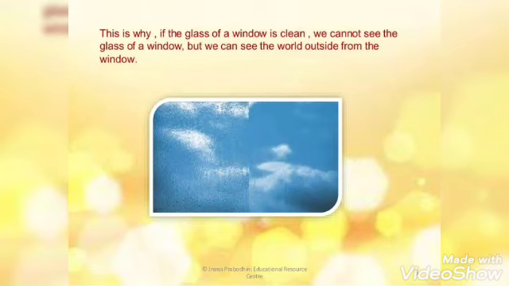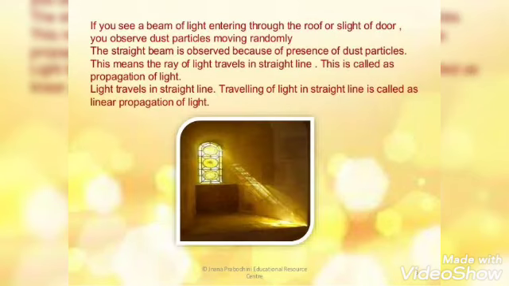That is why if the glass of a window is clean, then we are not able to see the glass. We can see the world outside from that window. We can see the things that are outside of the window. We are not able to see the glass. We are able to see the things clearly because of the cleanliness of the glass.